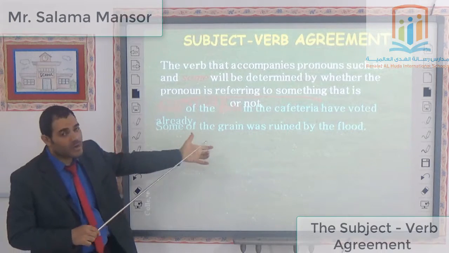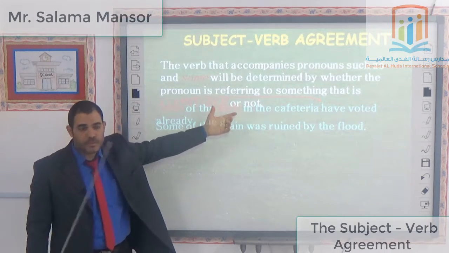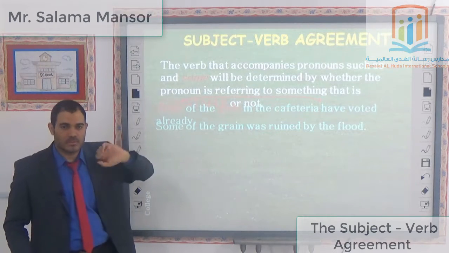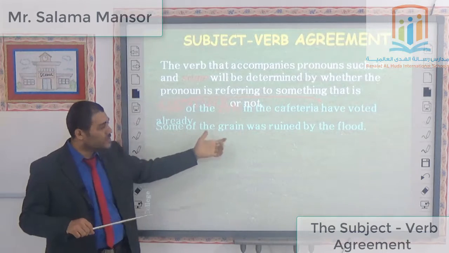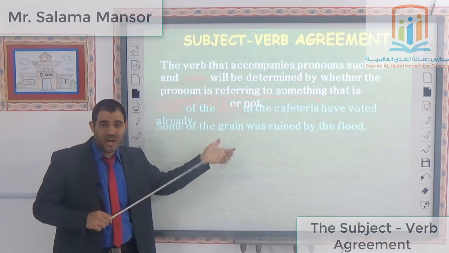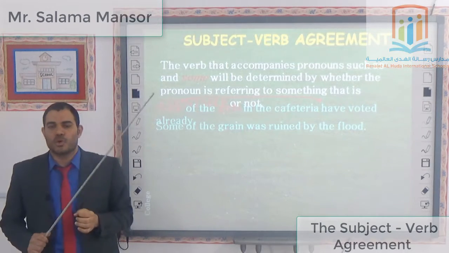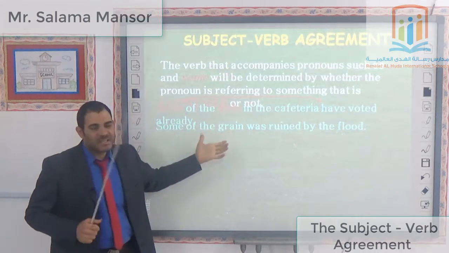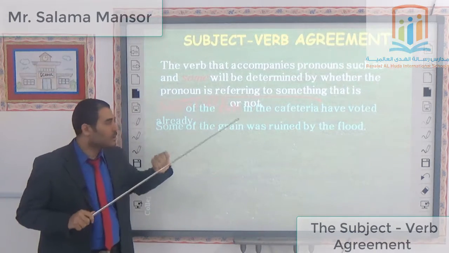Some of the grain. The word girls is countable: one girl, two girls, and so on. But what about the word grain? The word grain is actually an uncountable noun, so it is dealt with as being singular. You see?